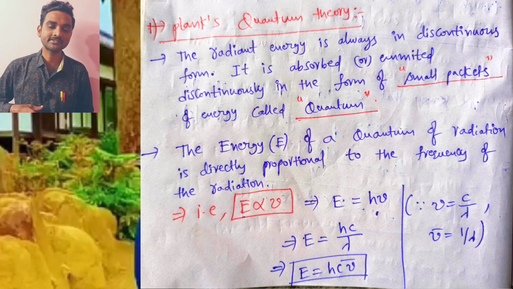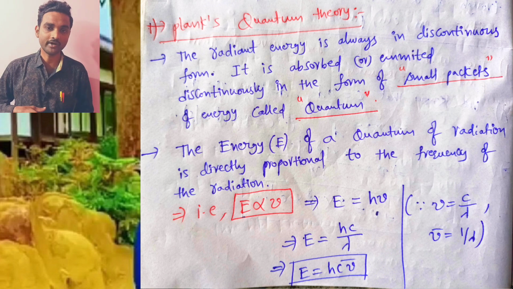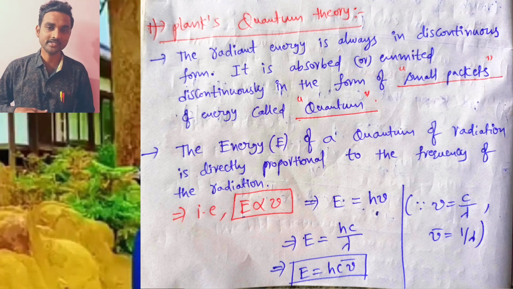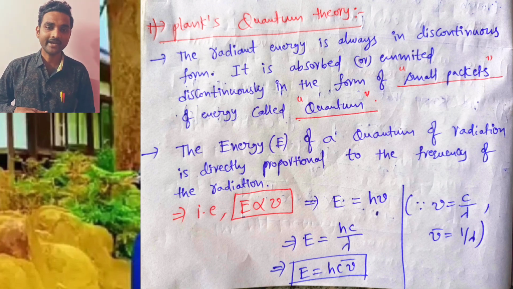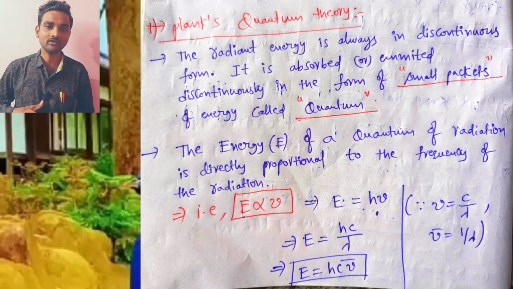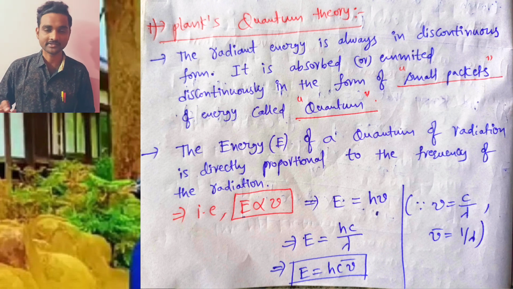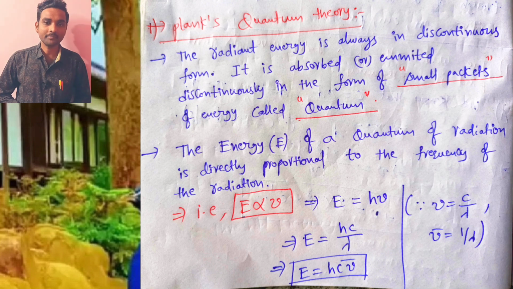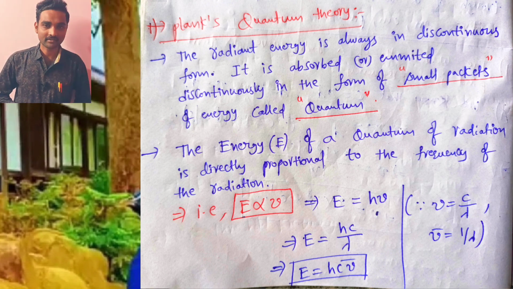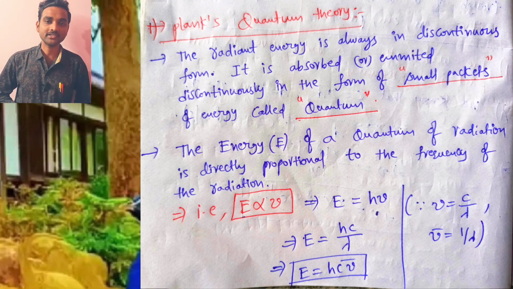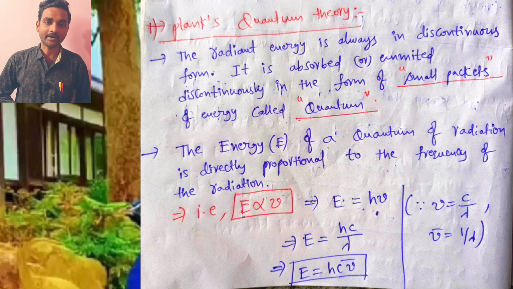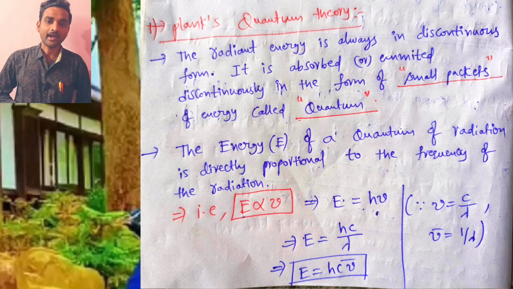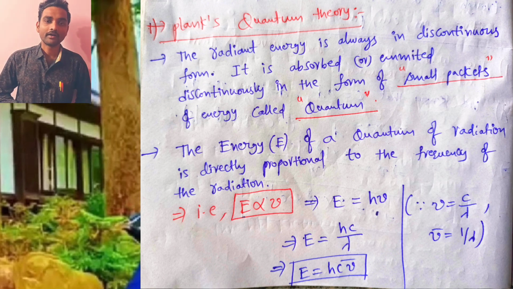According to quantum theory, the energy of a quantum of radiation is directly proportional to the frequency of radiation. That is, E is directly proportional to mu. From this, E is equal to h mu. Here I removed the proportionality constant and kept h, which is Planck's constant.